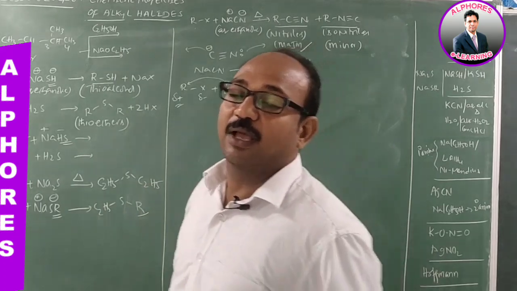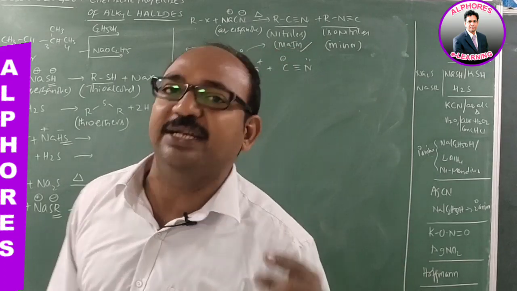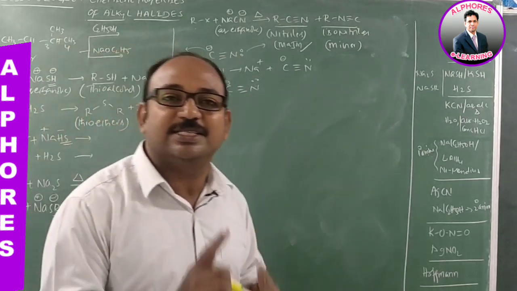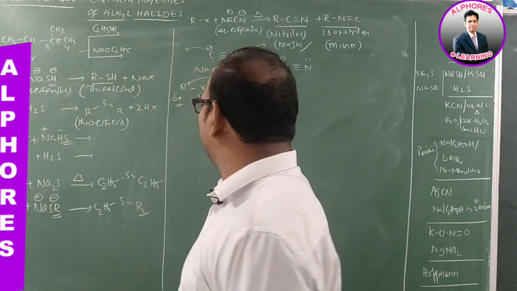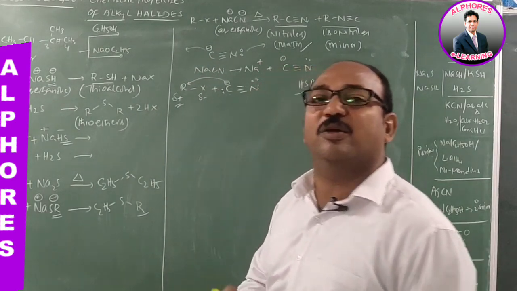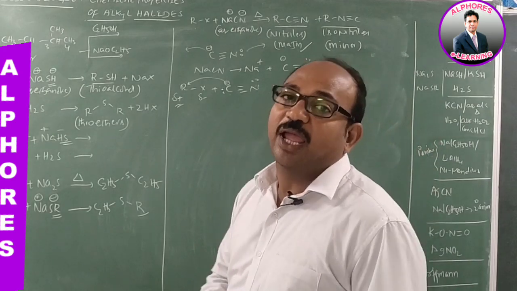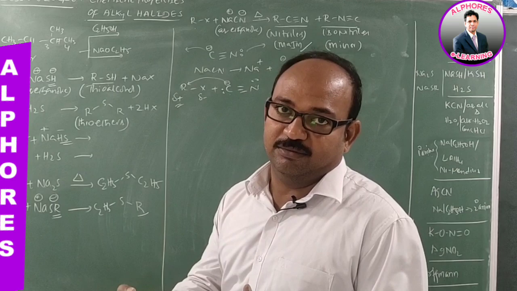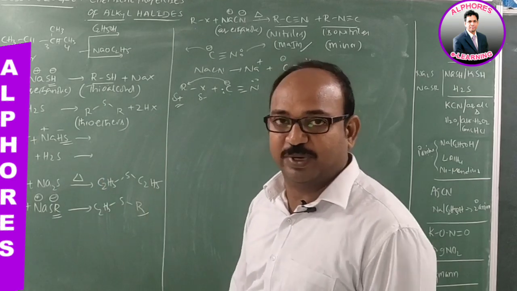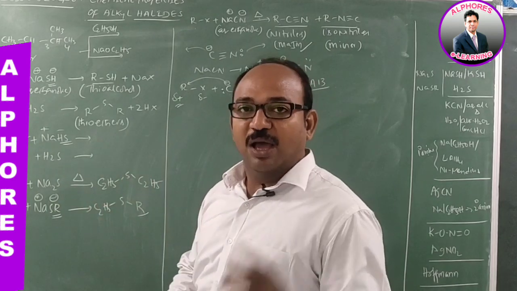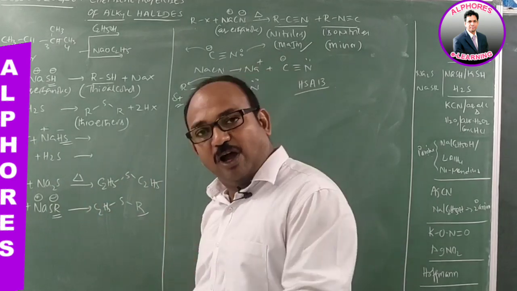Once you recall that, according to that principle, what we call Pearson's principle, HSAB principle, hard base prefers to combine with hard acid, then strong bond formation takes place, and soft acid prefers to combine with soft base. Hard acid prefers to combine with hard base.